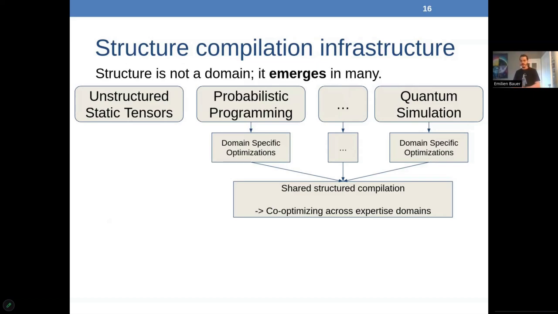There is initial work already on recovering structure from static, that is compile time known tensors. It's a hard problem, but we're interested in exploring how this could potentially help co-optimization with those fields. And yeah, those static tensors are widely present in AI at the inference stage where the model is trained. And those weights are just huge tensors that we statically know. So we could have a lot of time to reconstruct this structure.